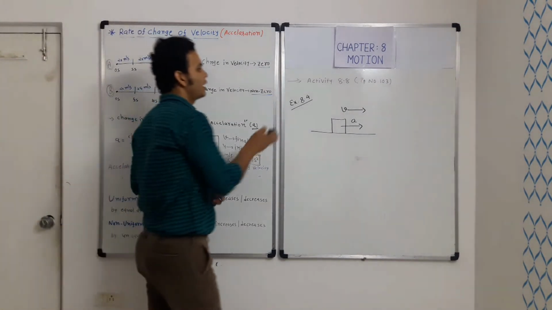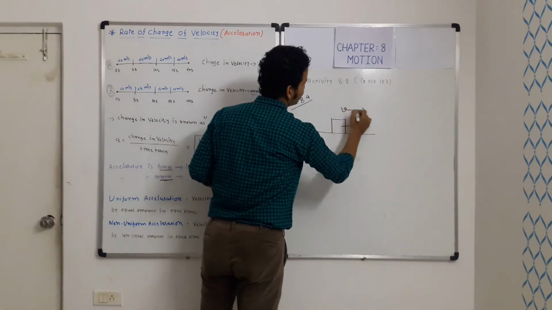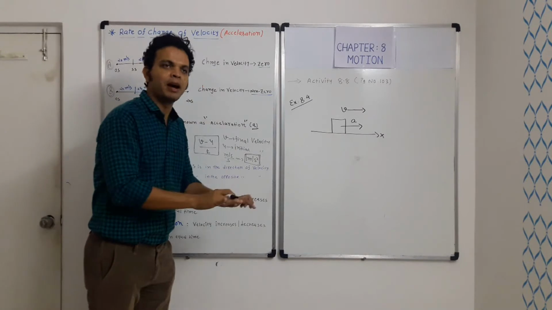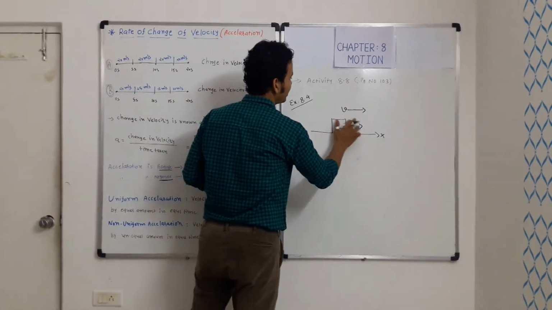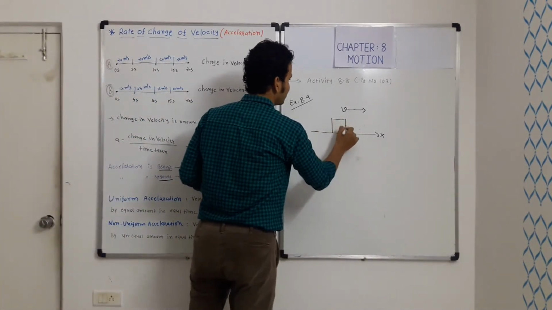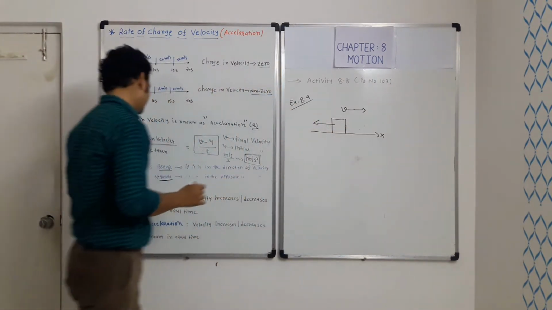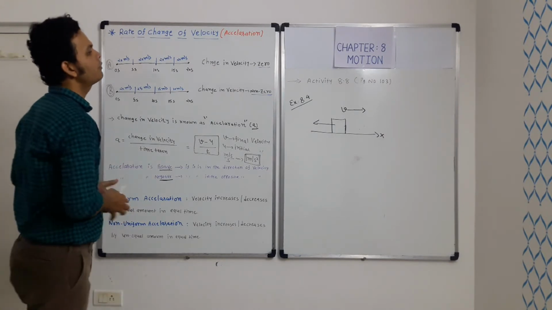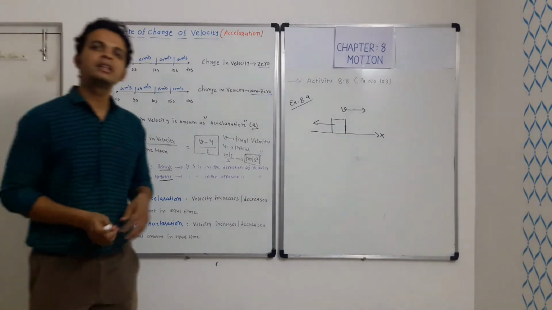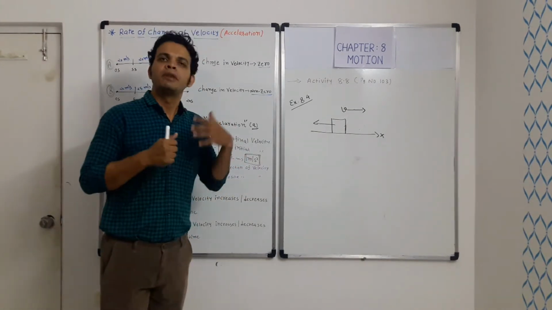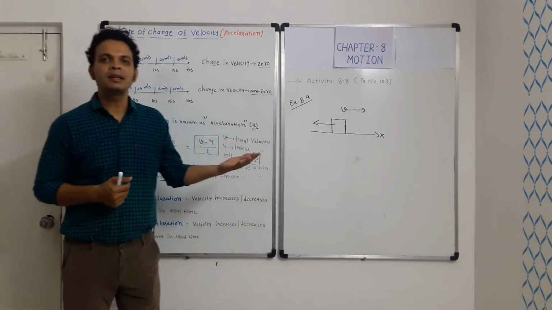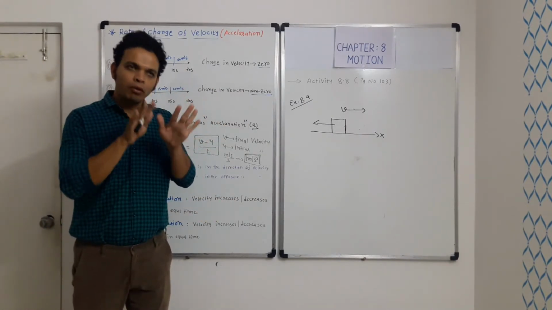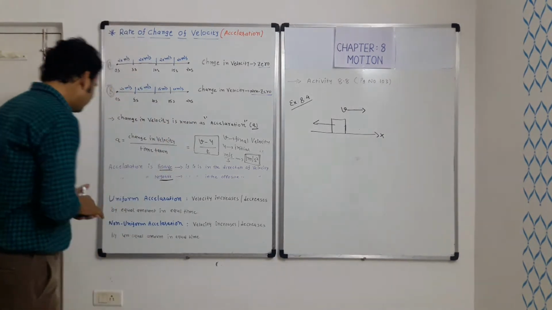But let's say a car is moving in this positive x direction, but the driver wants to slow it down, so he applies the brake. Here the acceleration will be in the opposite direction, so the acceleration is negative. Whenever we have a negative value of acceleration, what does it mean? It means that the velocity's direction is different from the acceleration's direction. That means the object is slowing down. Is that clear? Let us proceed further.